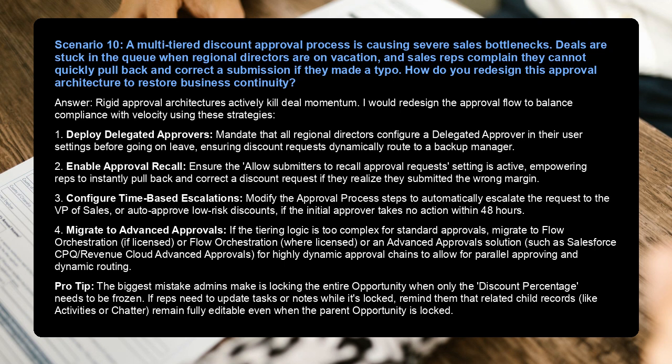Pro tip: the biggest mistake admins make is locking the entire opportunity when only the discount percentage needs to be frozen. If reps need to update tasks or notes while it is locked, remind them that related child records like activities or Chatter remain fully editable even when the parent opportunity is locked.